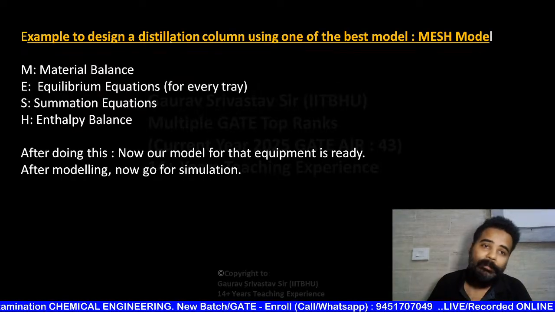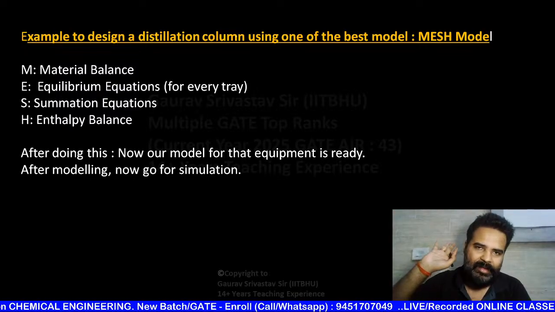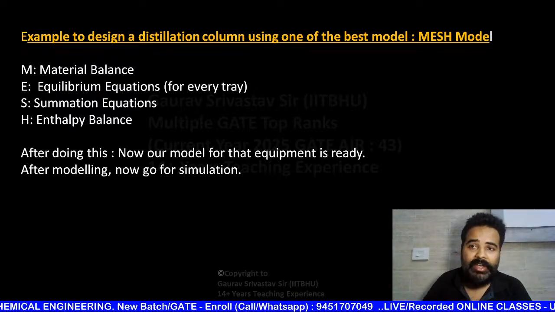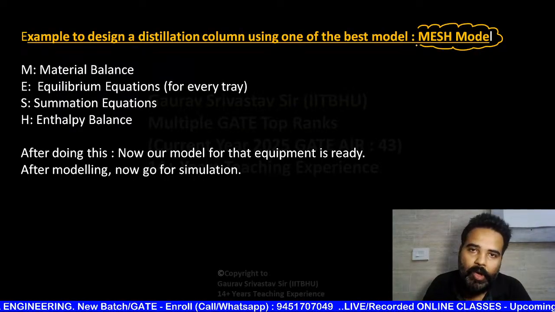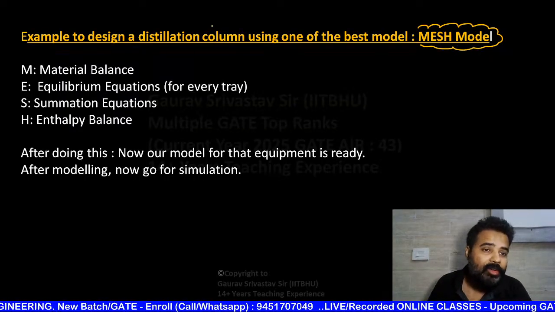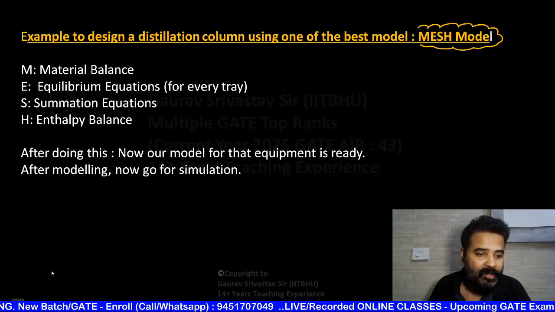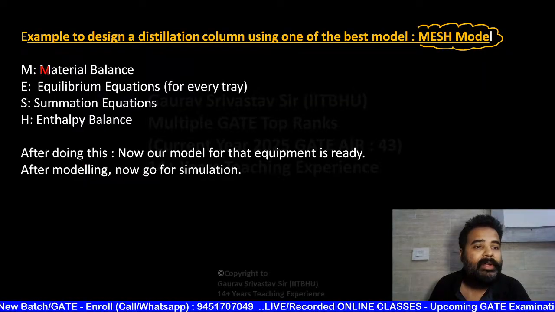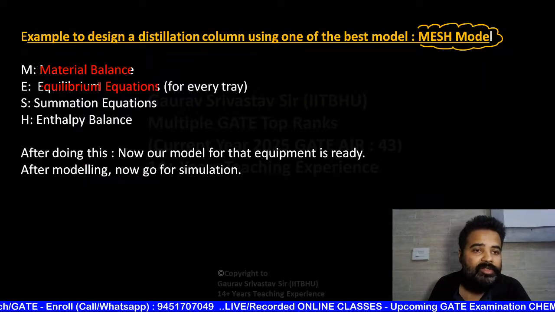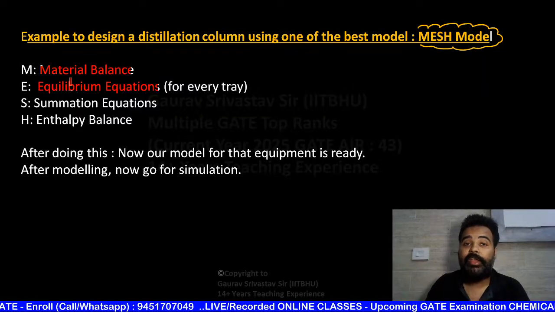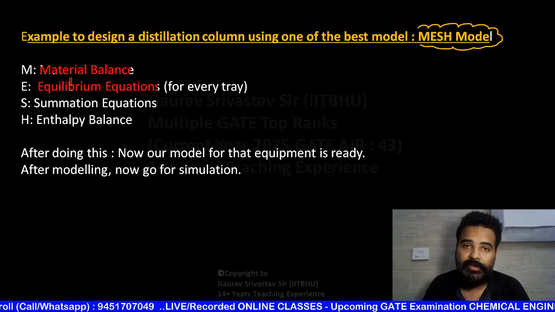Okay, so example: to design a distillation column, many methods are there. I am sharing here one beautiful method that is known as MESH model. What is MESH model? In MESH model, M represents material balance. E represents equilibrium equations. You know now, for every tray you are now going to get one equilibrium equation.